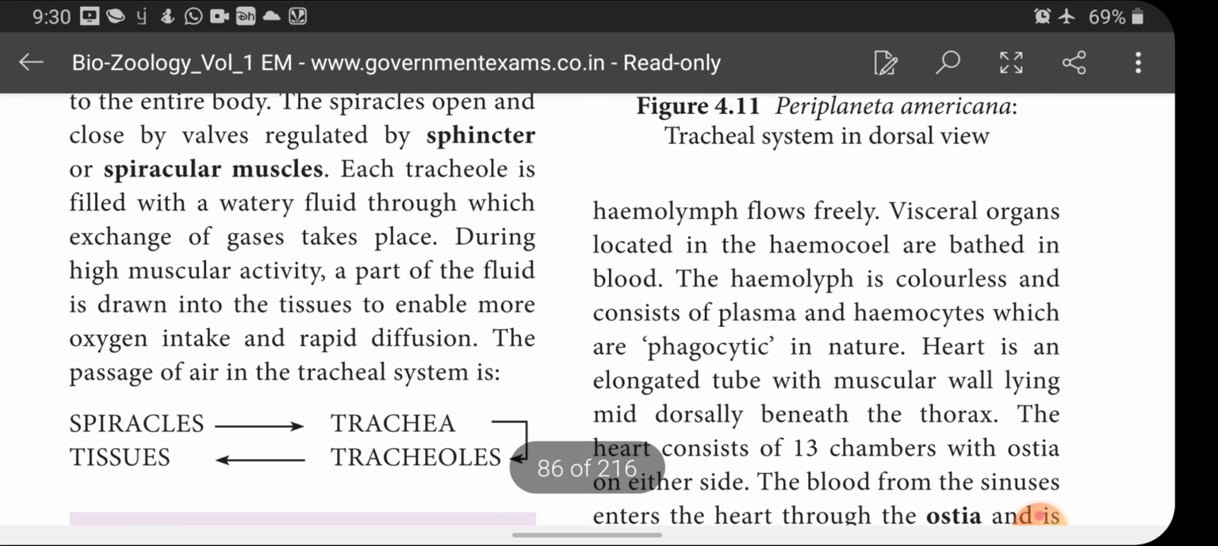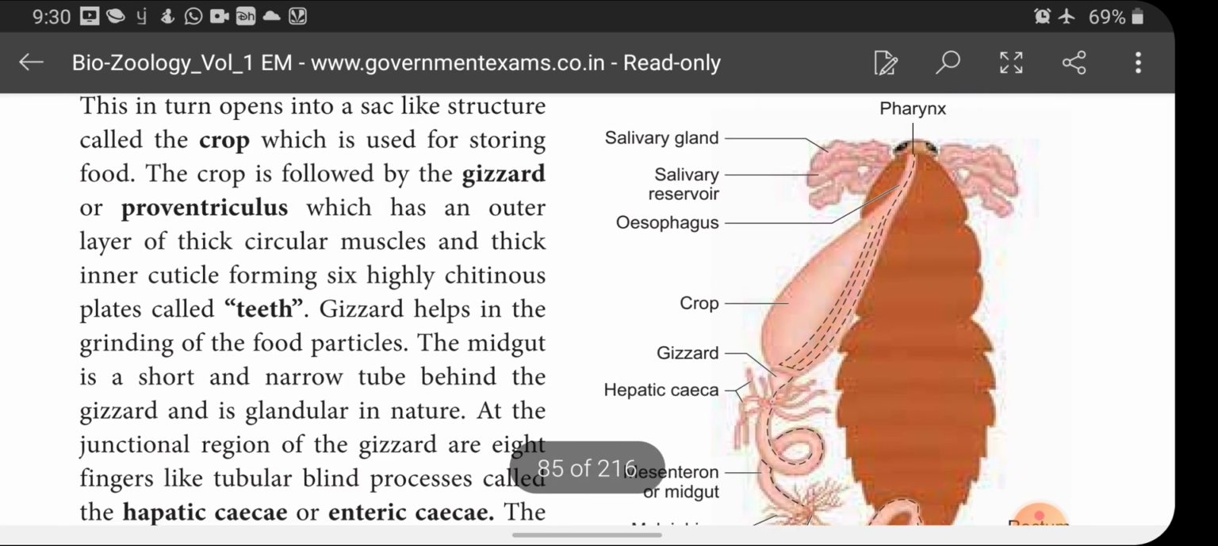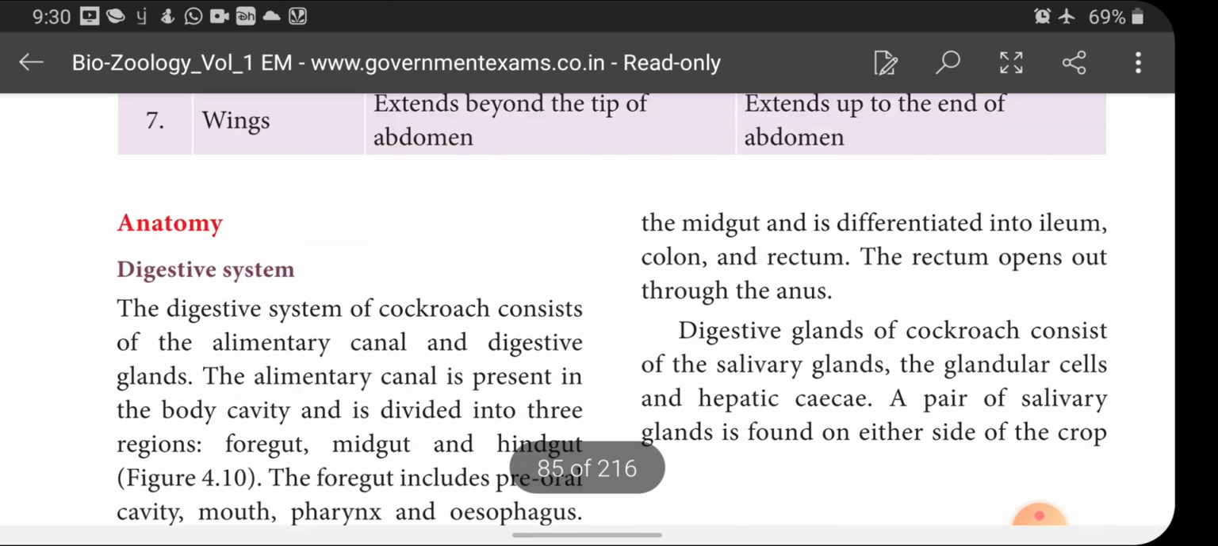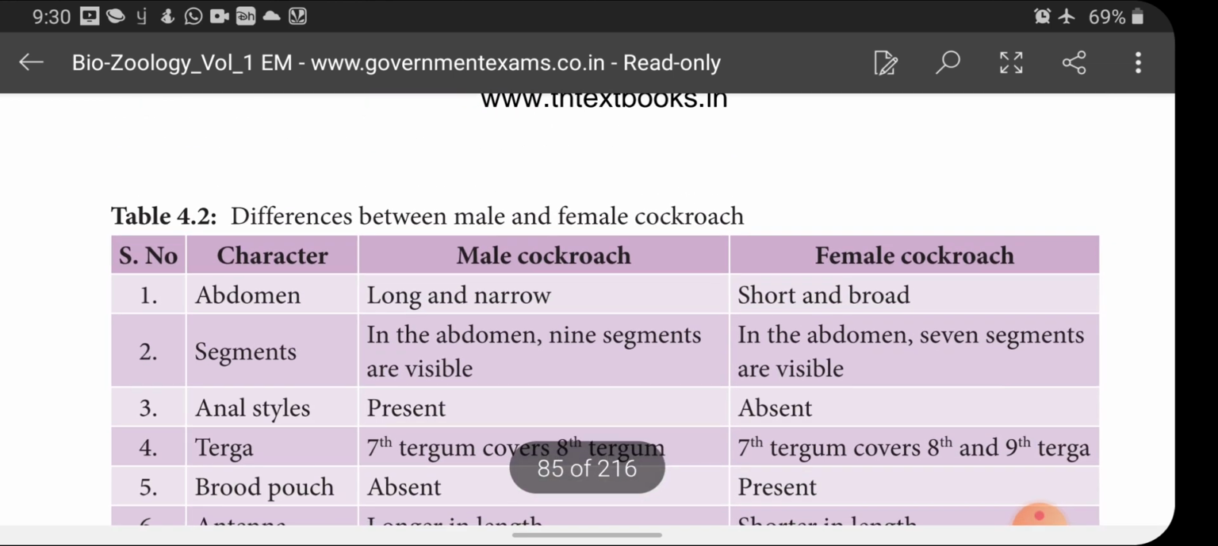And about today's homework: explain the digestive system of cockroach and differentiate between the male and female cockroach. These are the two questions you will get as homework. One is the difference between male and female cockroach. Another one is explain the digestive system of cockroach with diagram. These are the two questions you will get as homework, children.